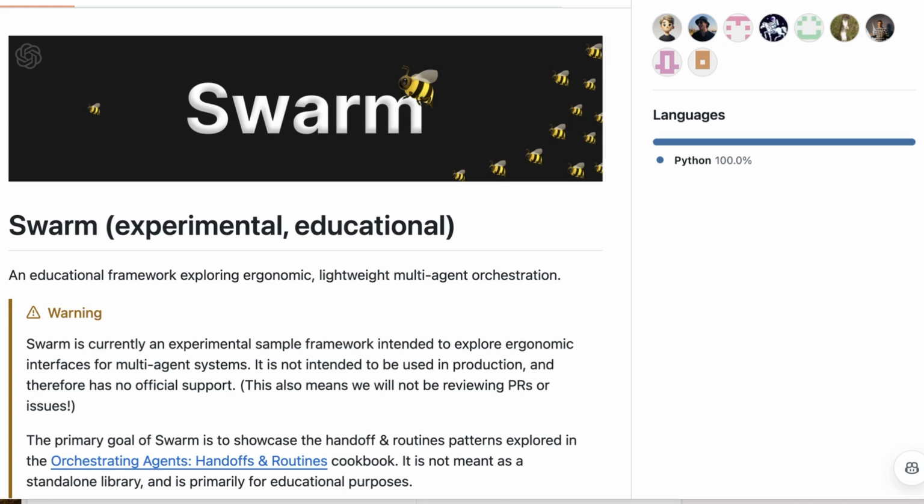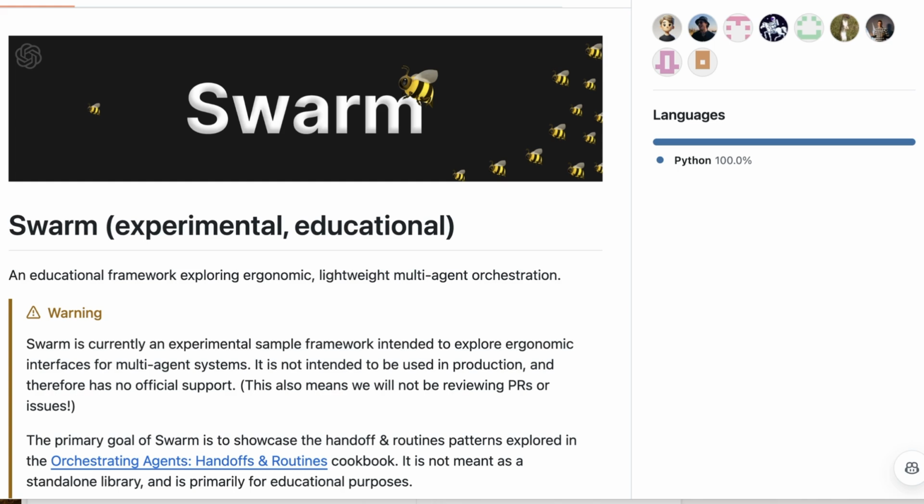It's still lacking a state system, so you could end up getting into loops quite easily without any kind of state checking, etc. And you also don't have the standard memory system that you would have with something like LangGraph in here. But anyway, it's certainly an interesting framework, and it's also cool to see that, if this is representing what OpenAI is thinking. Unfortunately, I think this is only one group inside OpenAI. It's not necessarily the research group inside OpenAI that are actually behind this. But I do like the concepts in here.